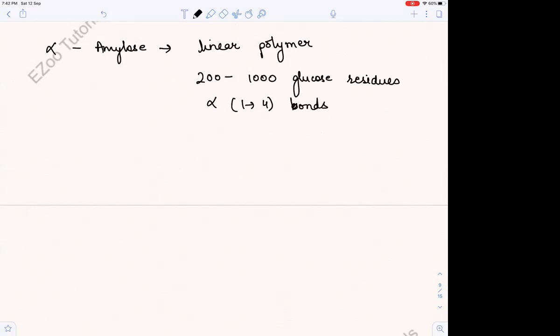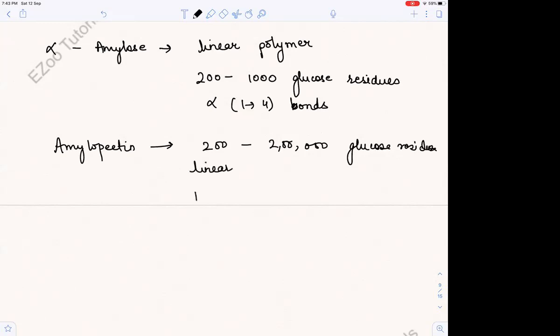Okay, now let us see something about amylopectin. Amylopectin has 200 to 2 lakh glucose residues, and it is both linear and branched. So which bond will be in the branched part? Alpha 1 to 6, and in the linear part alpha 1 to 4.